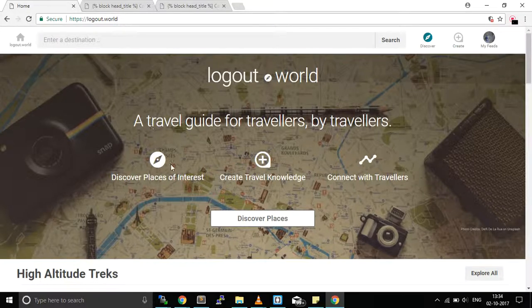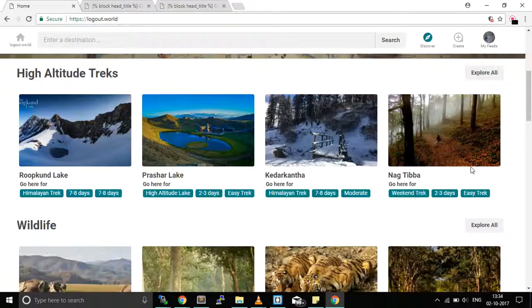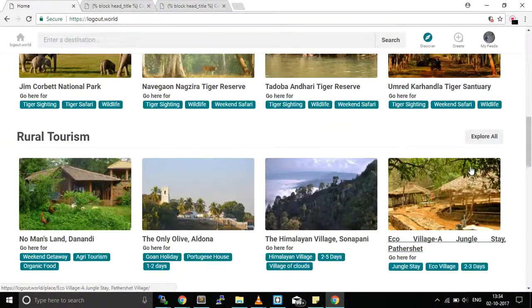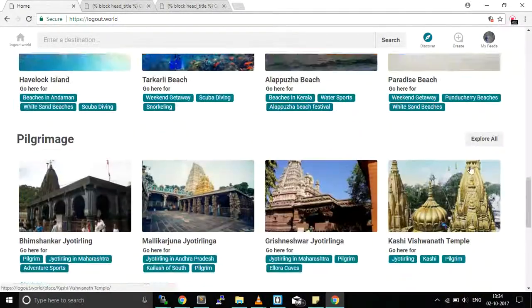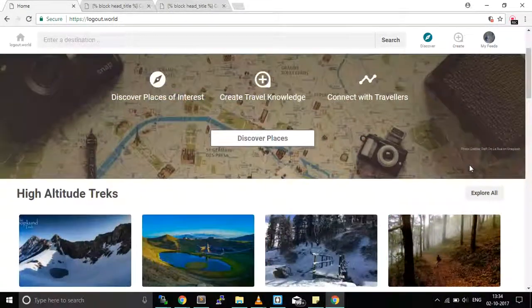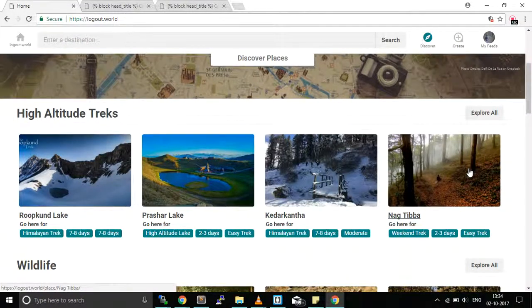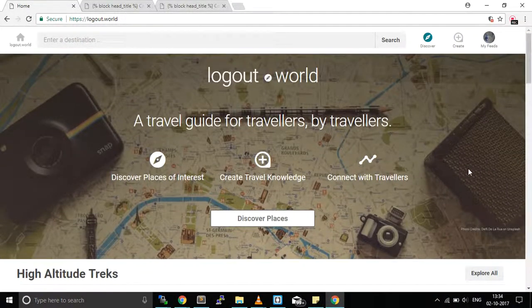What it does is it lets you discover your places of interest, create travel knowledge, and connect with other travelers from across the community. So, this is our landing page, which will be customized as per users' preferences and travel mood, or what he prefers while traveling. This gives you the best of the places in every section which he has liked. So let me begin by telling you how you can discover places with logout.world.